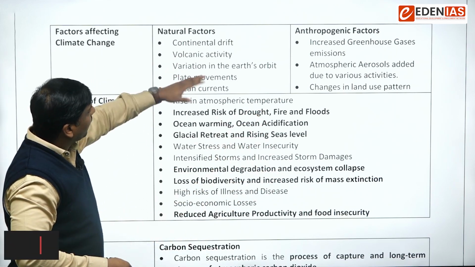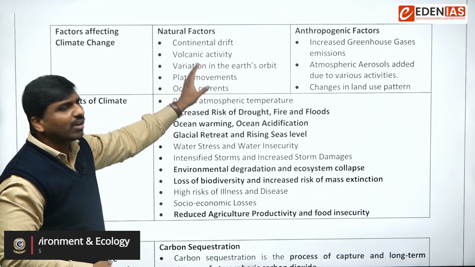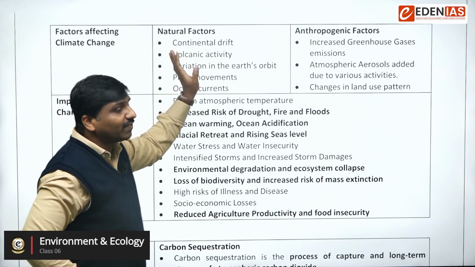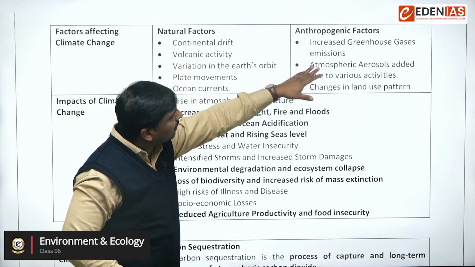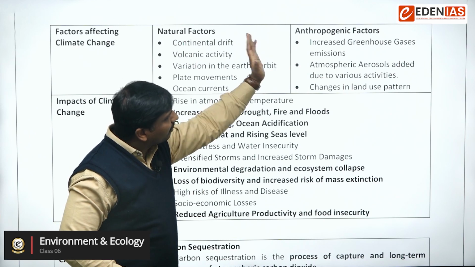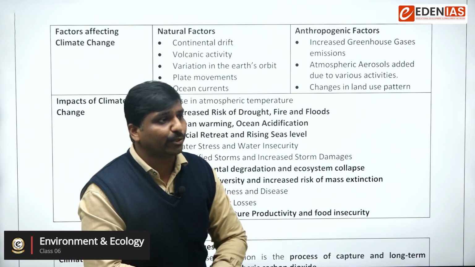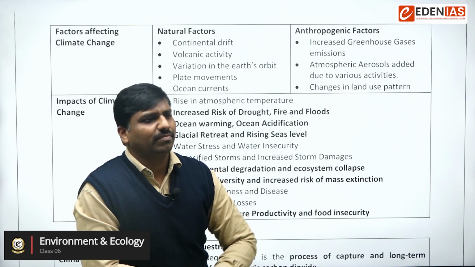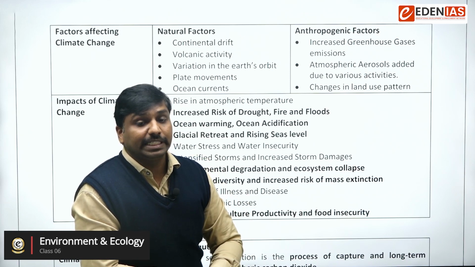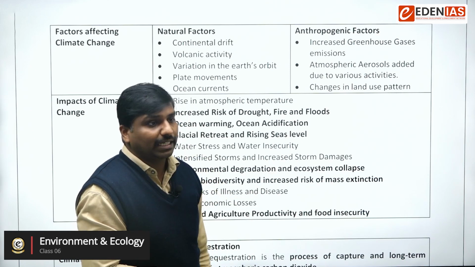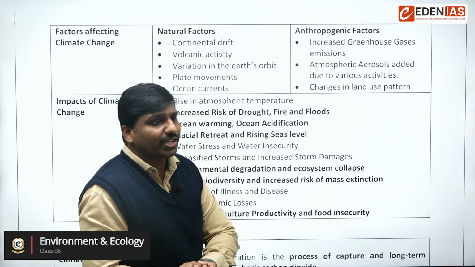So there are plate tectonics and ocean currents. All of them are natural factors, natural causes. Anthropogenic causes or factors means greenhouse gases, atmospheric aerosols, or changes in land use pattern. So they are all artificial or anthropogenic factors. What do you mean by changes in land use pattern?